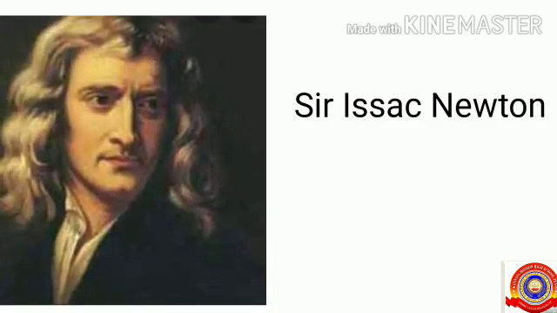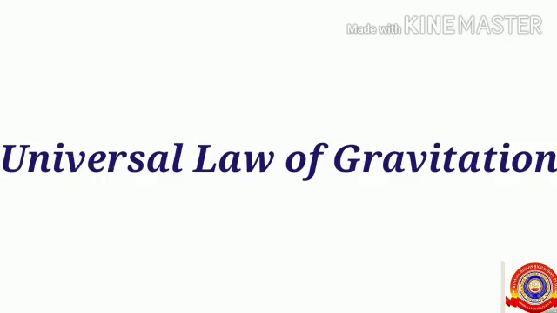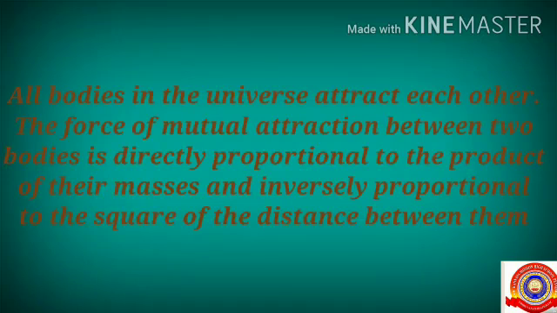Sir Isaac Newton formulated a law connecting these factors, and the law is called the universal law of gravitation. He arrived at the law of gravitation on the basis of the observations made by Tycho Brahe, Kepler, Galileo and some others. So let's see what the law states. All bodies in the universe attract each other. The force of mutual attraction between two bodies is directly proportional to the product of their masses and inversely proportional to the square of the distance between them.